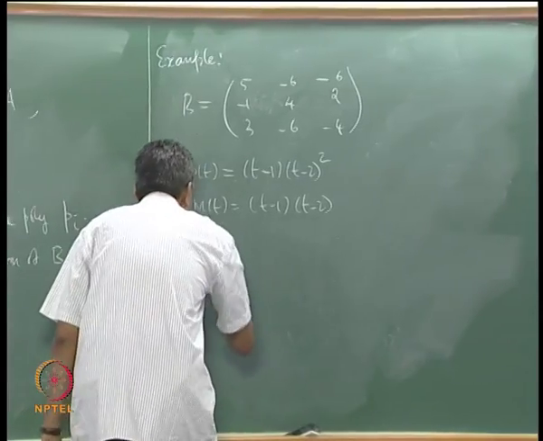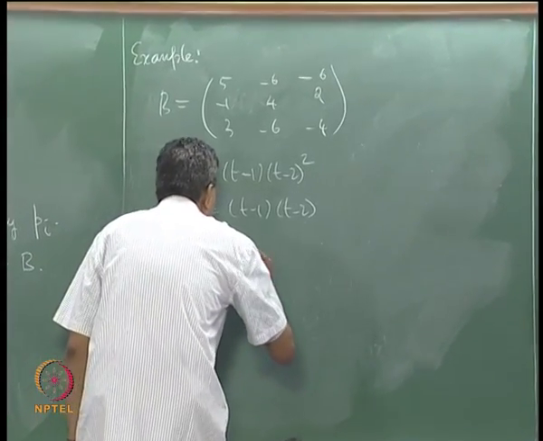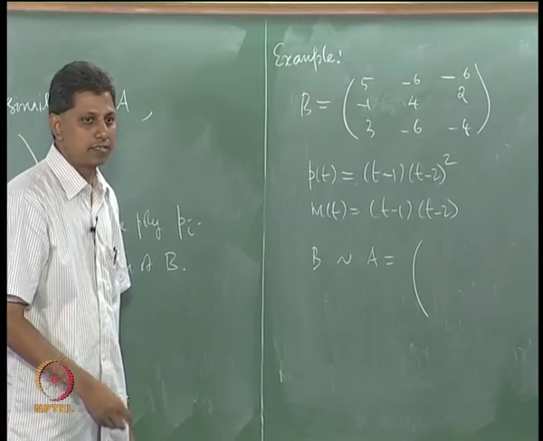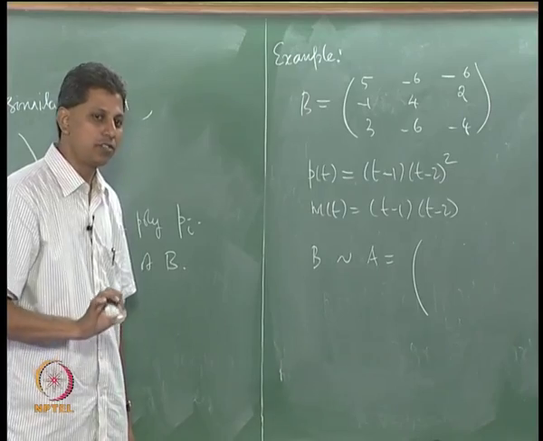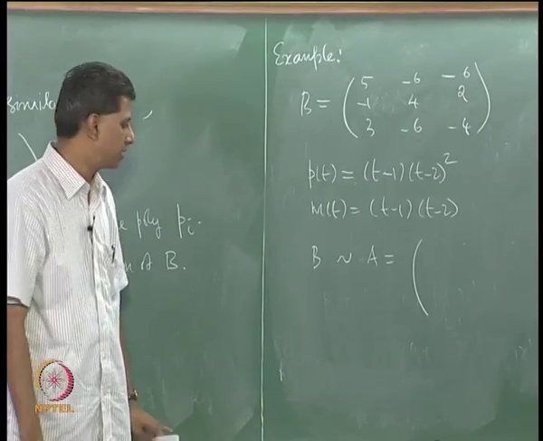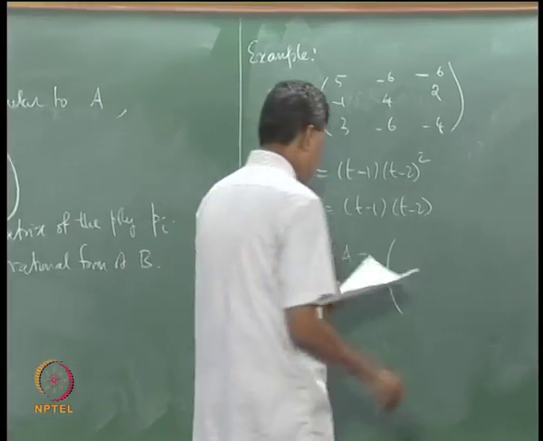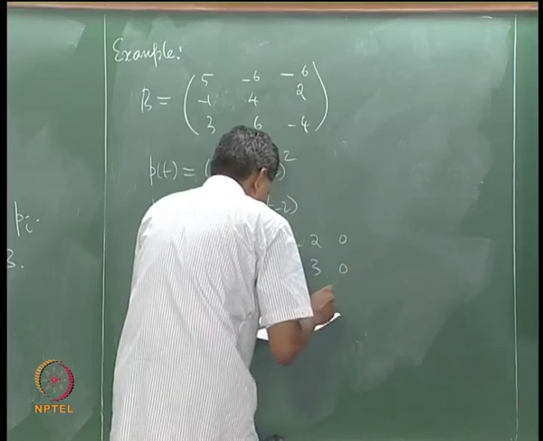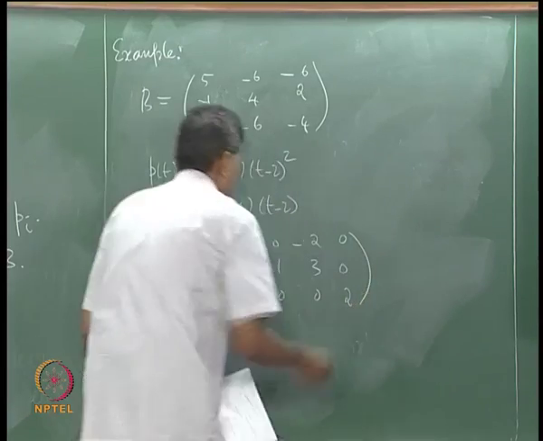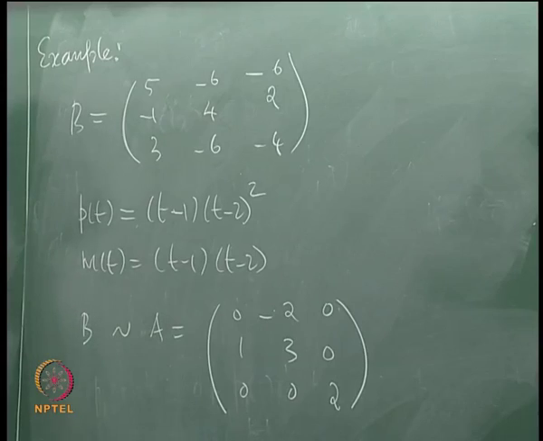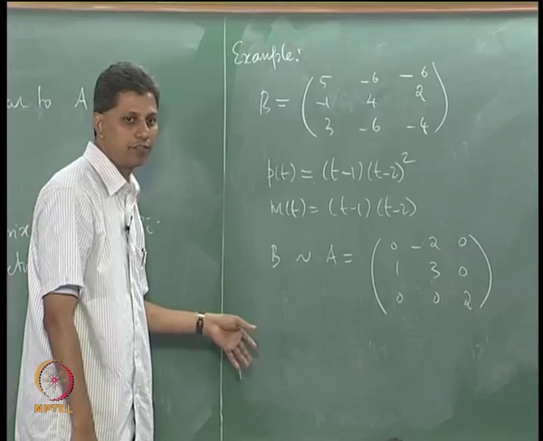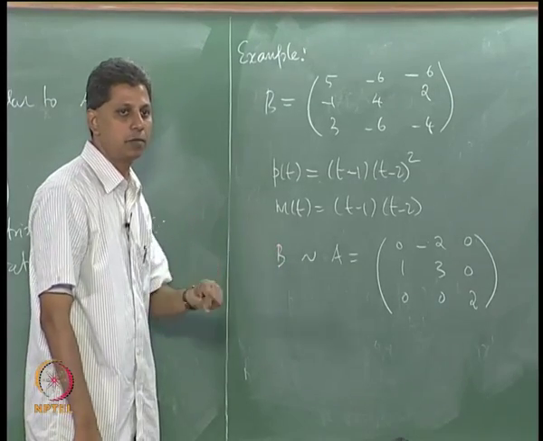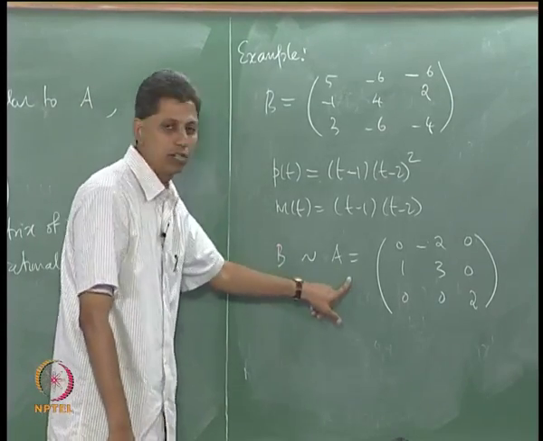It can be shown that this matrix B is similar to the matrix A. That is, you can construct a cyclic basis and a basis which corresponds to an eigenvalue. I will not give the details here. This A is 0 −2 0; 1 3 0; 0 0 2. This matrix actually can be diagonalized, I am just looking at another form. I can show that B is similar to A, that is, there is an invertible matrix P such that P inverse BP is equal to this matrix A.